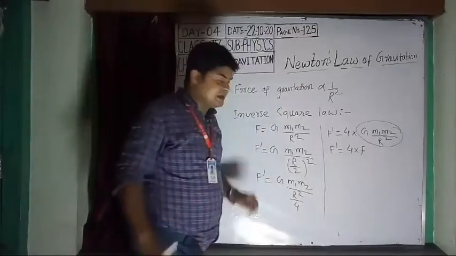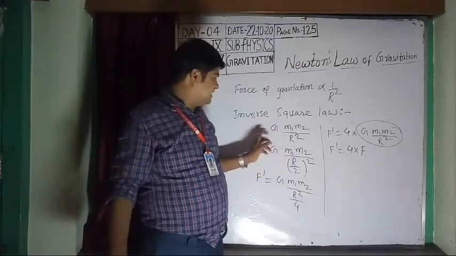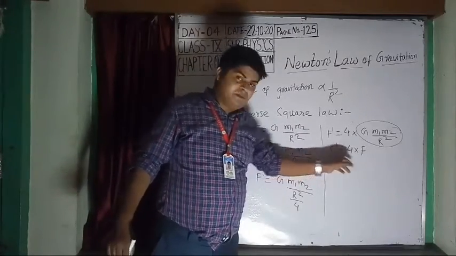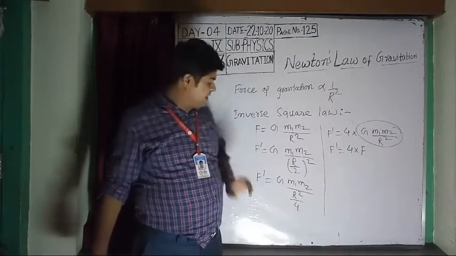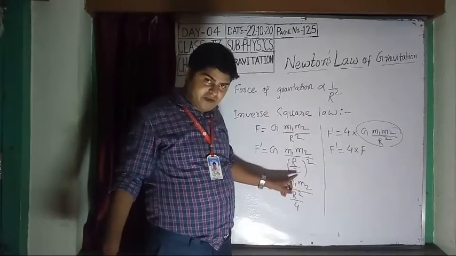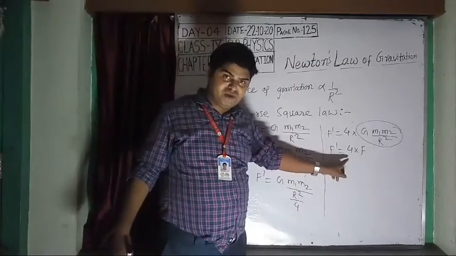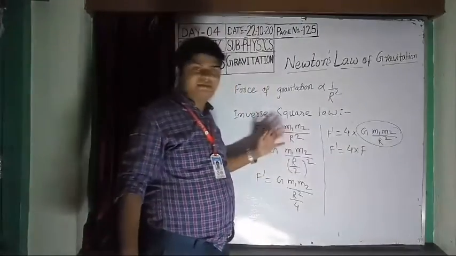So when the distance decreases, the gravitational force increases, and it depends upon the distance. When you halve the distance, the new gravitational force will be 4 times the previous value.